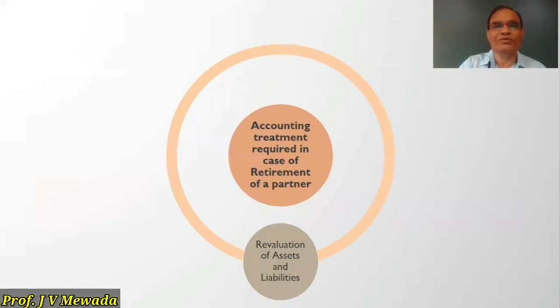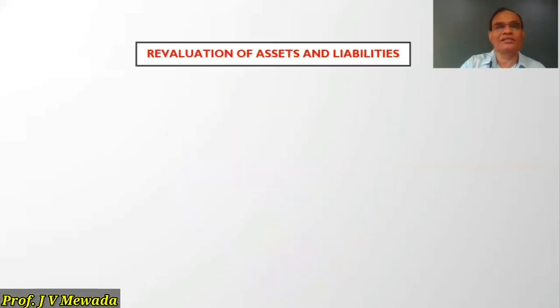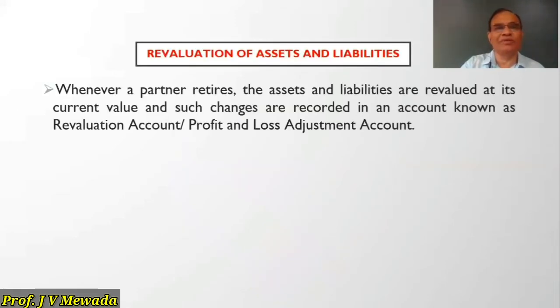Now, as I told you, the next accounting treatment is revaluation of assets and liabilities. This is also the same as admission. When a partner retires, we have to take care of all the assets and liabilities. They are to be revalued at a new value, and any profit or loss arising out of this revaluation of assets and liabilities is to be distributed to all the partners in the old ratio. So it is the same as admission. Let us see revaluation of assets and liabilities.